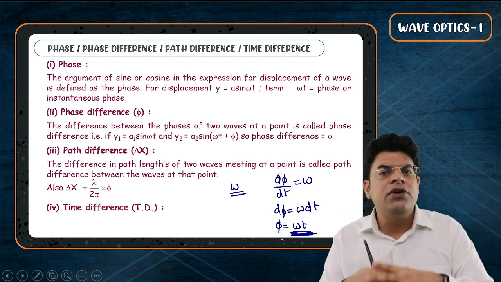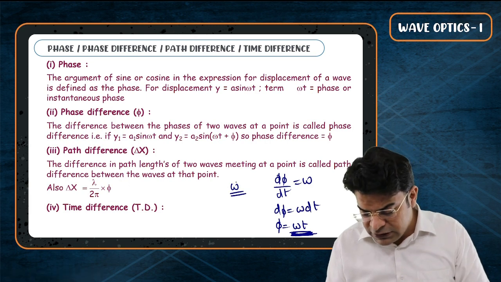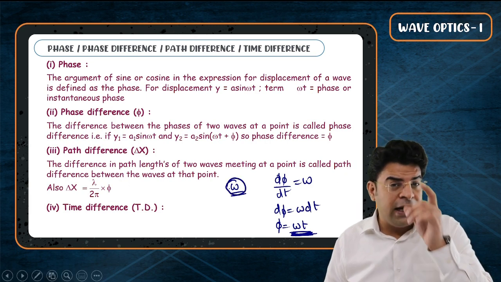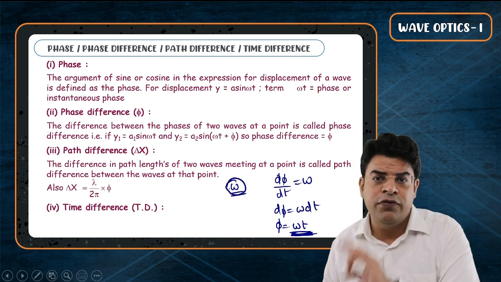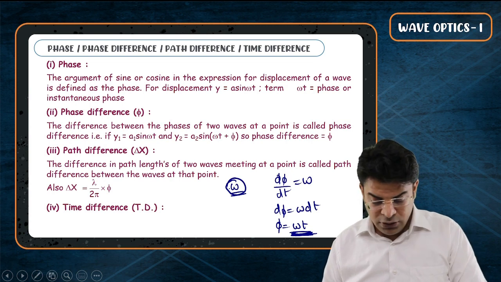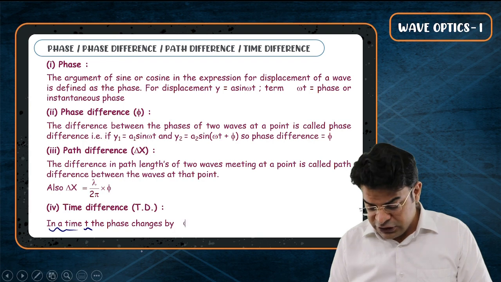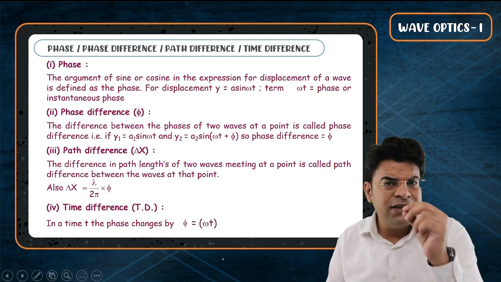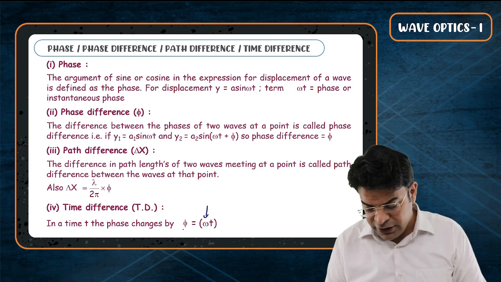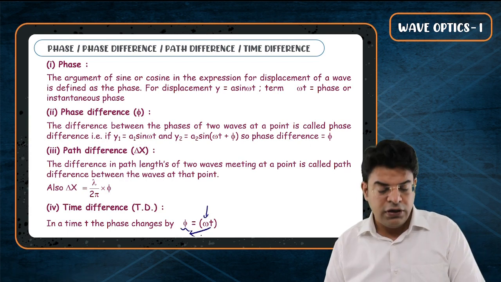I have already told you guys while teaching waves, always think of omega as angular frequency, and that is the rate of change of phase with respect to time. So remember this, in a time t, the phase changes by an amount equal to omega t. Because that is the definition of angular frequency, the rate of change of phase angle with respect to time.